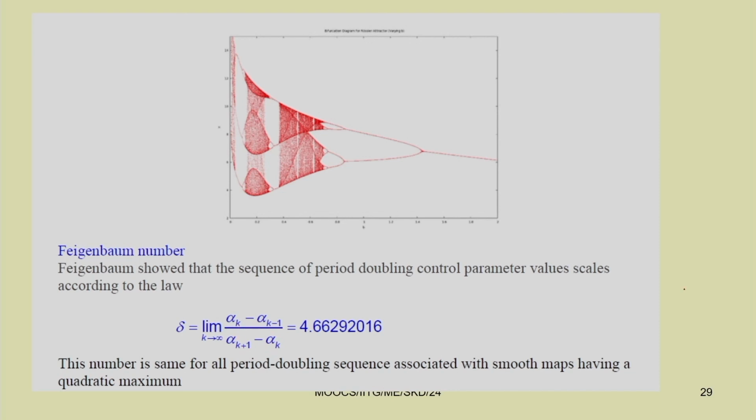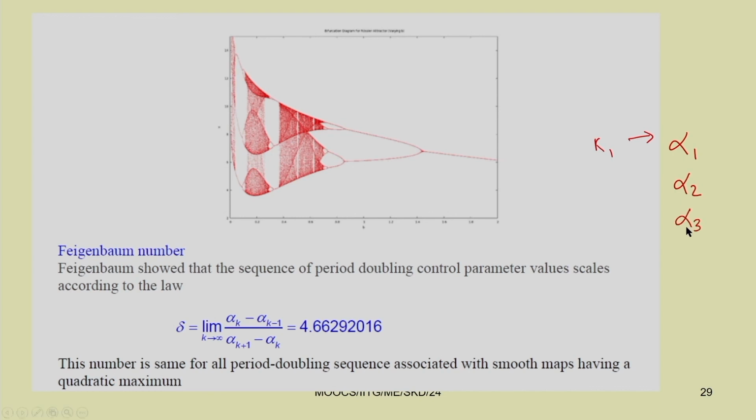So, for example, let us take period doubling, with k equal to 1. When it changes from period 1 to period 2, let us take it as alpha 1. So, we take alpha 1, alpha 2, alpha 3.